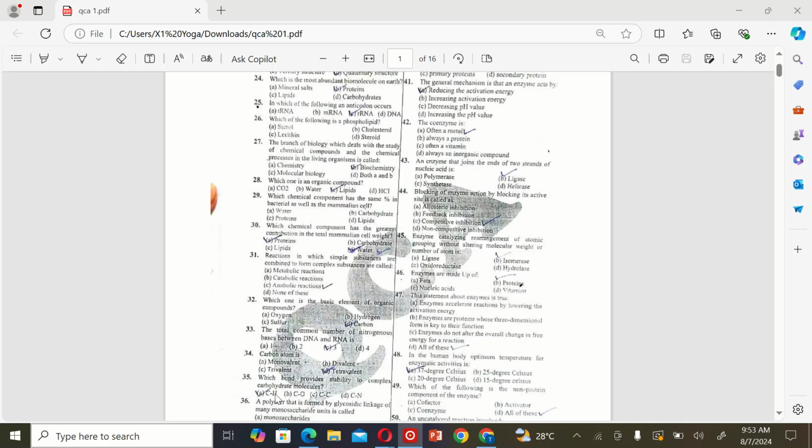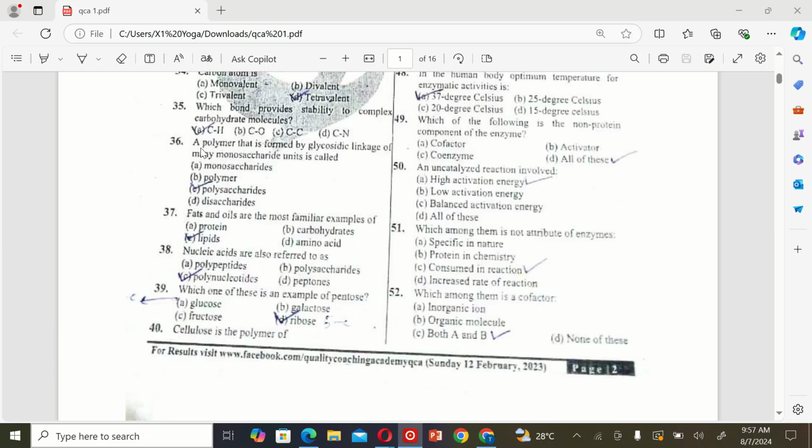The next MCQ is which bond provides stability to complex carbohydrate molecule? A. Carbon hydrogen, B. Carbon oxygen, C. Carbon carbon, and D. Carbon nitrogen. So the correct option is C. Carbon carbon. The next MCQ is a polymer that is formed by glycosidic linkage of many monosaccharide units is called A. Monosaccharides, B. Polymer, C. Polysaccharides, and D. Disaccharides. So the correct option is C.